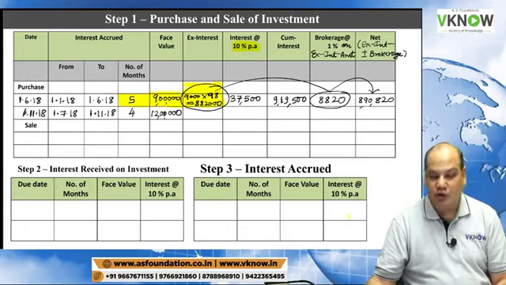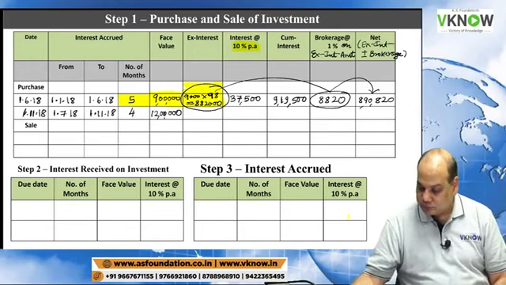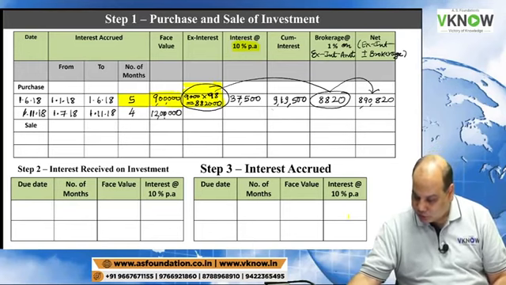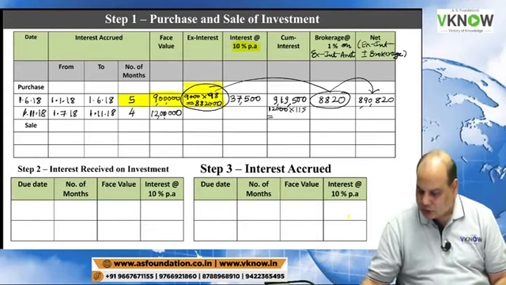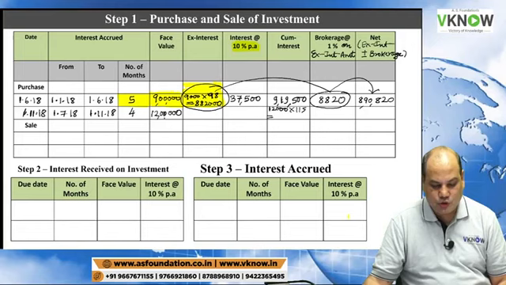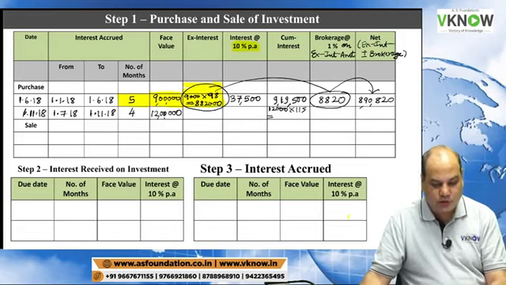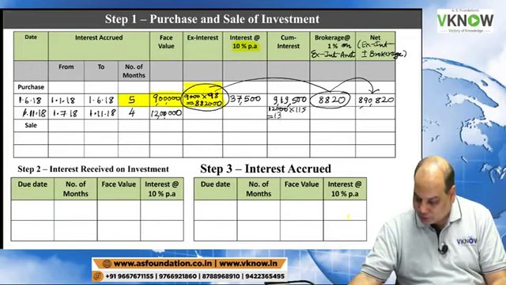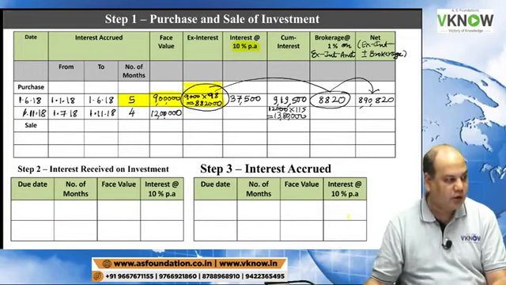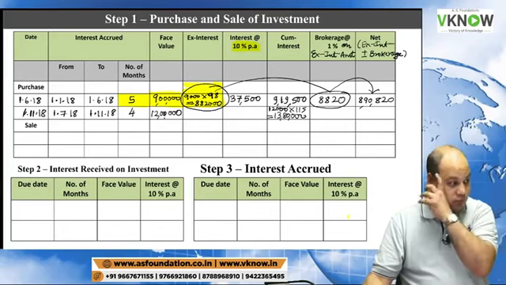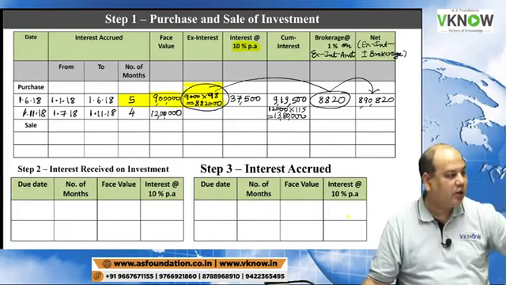Multiply 12,000 into 115 in the cum interest column. 12,000 into 115, 13 lakh 80,000.